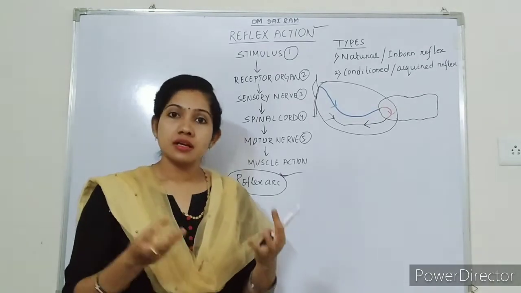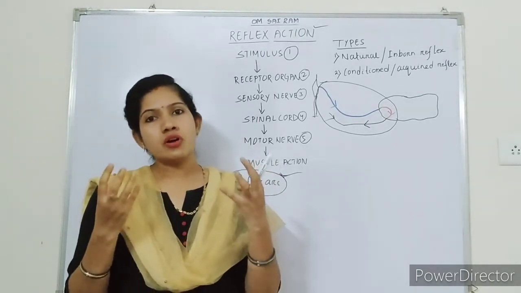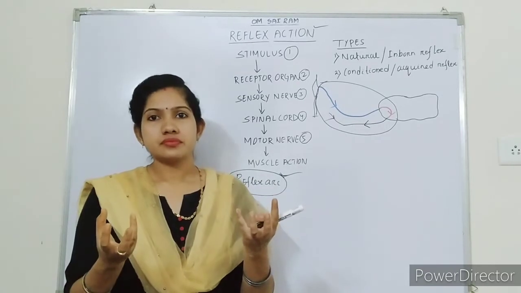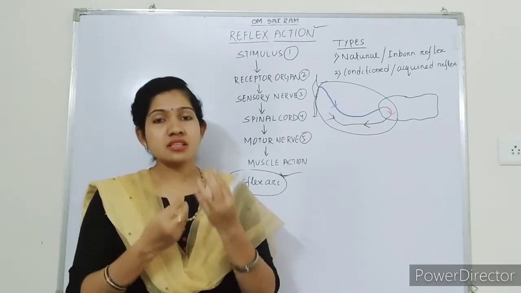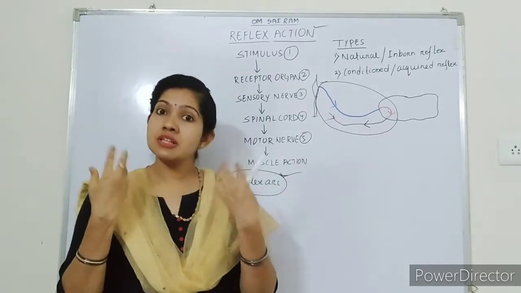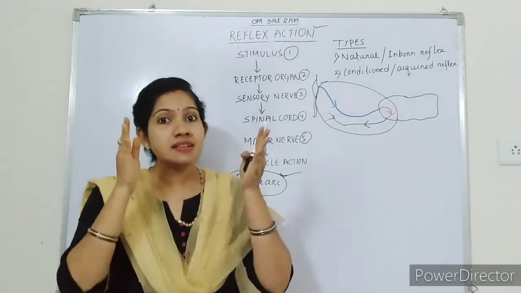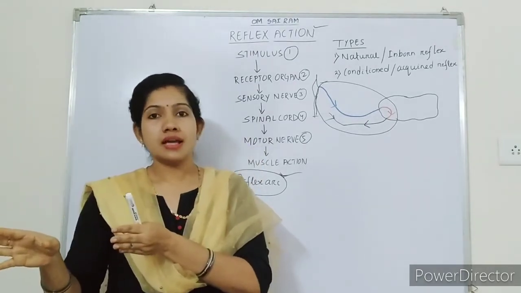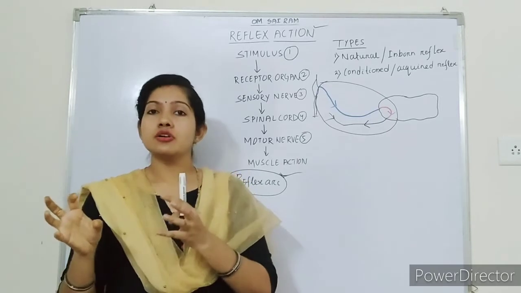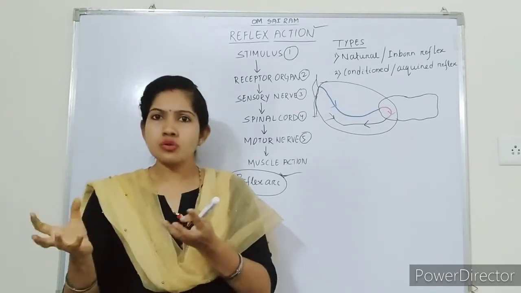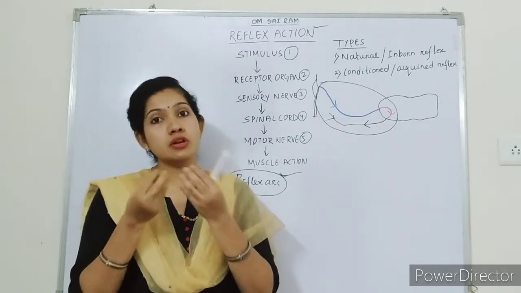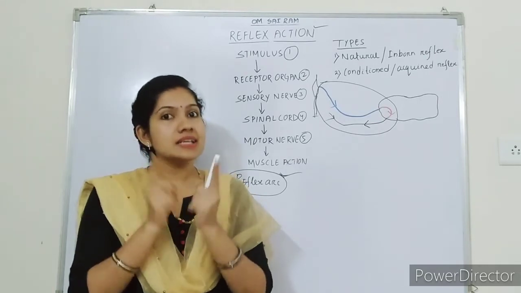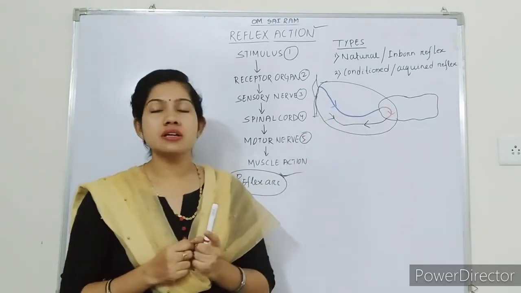Suppose a person is very fond of eating chicken. Then by having the smell of the chicken, the person will start secreting saliva. At the same time, another person, a vegetarian who does not like chicken at all, will not get any saliva. That is what? A conditioned reflex.